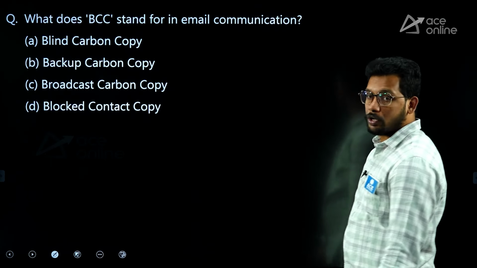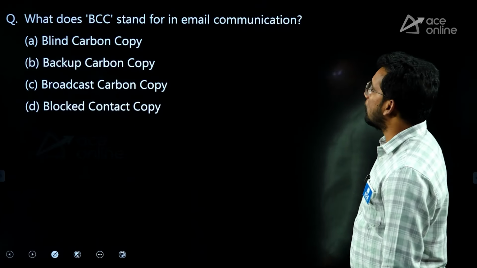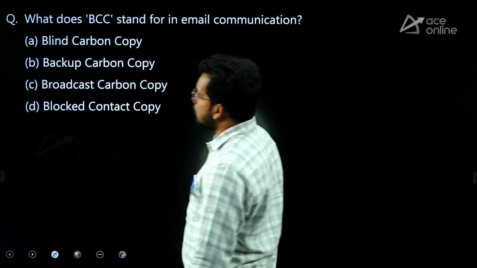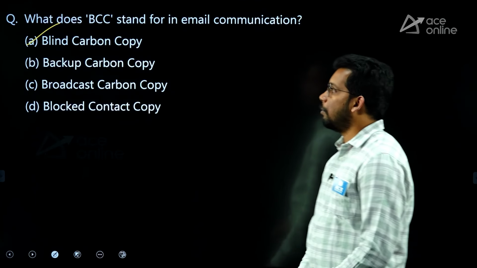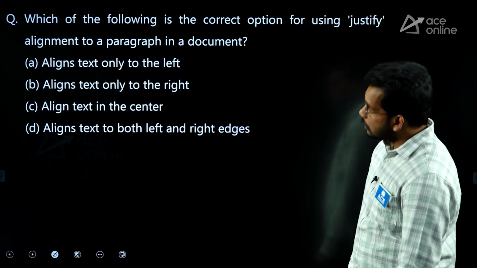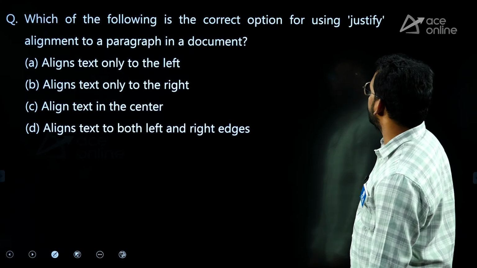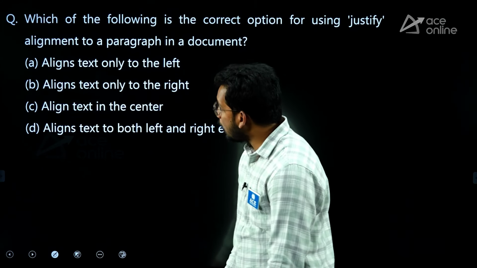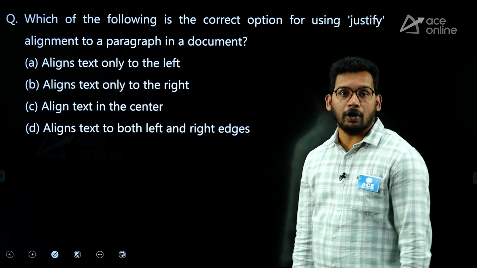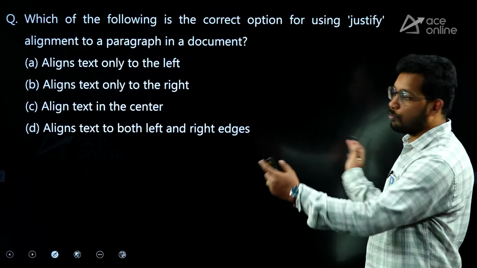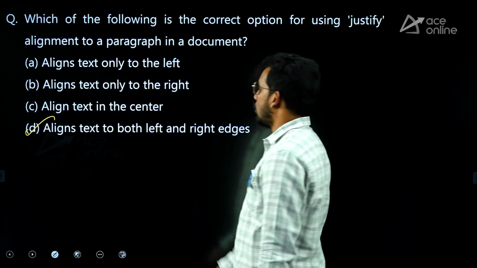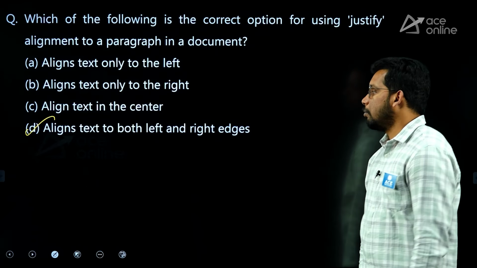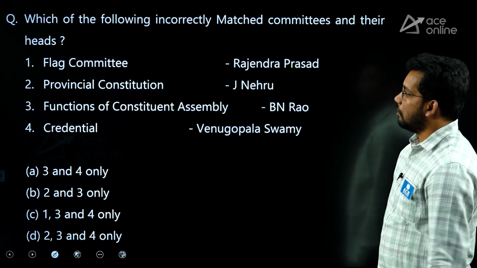Next, a computer related one. What does BCC stand for in email communication? That is blind carbon copy. This is the full form of BCC in email communication. Next, which of the following is the correct option for using justify alignment on a paragraph in a Word document? Justify aligns both right and left, right? So the answer is D, not left or right or center, it is both left and right.